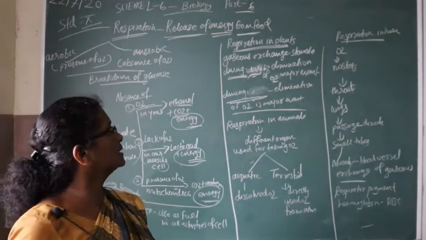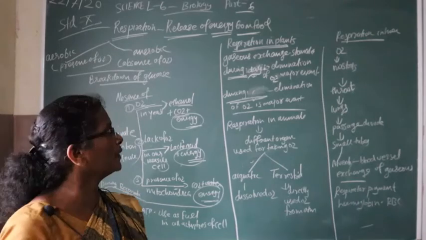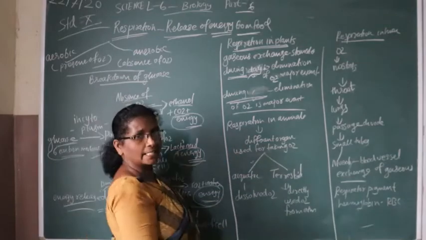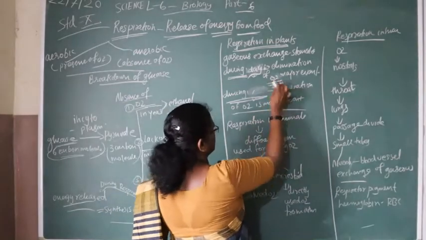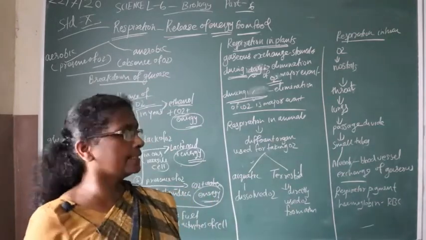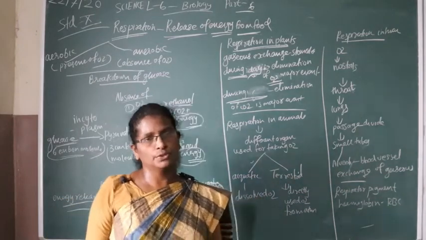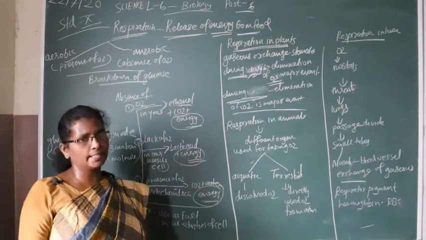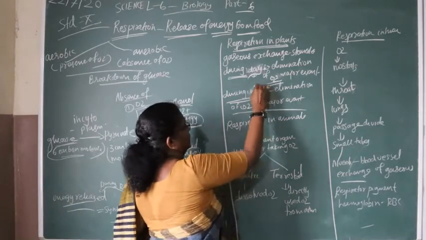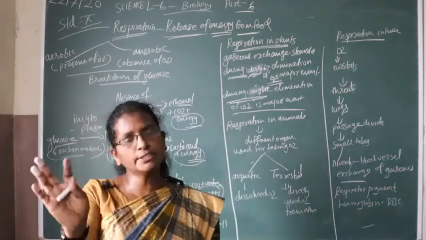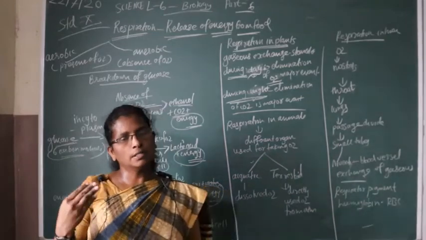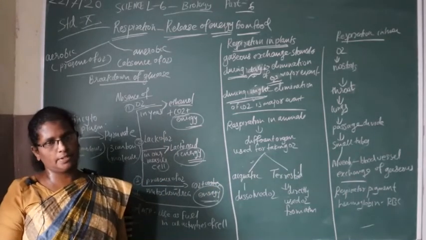During photosynthesis, the plants use carbon dioxide for preparing their food, and they release oxygen. So during daytime the elimination of oxygen is the major event. During night there is no photosynthesis, so the elimination of carbon dioxide is the major event.